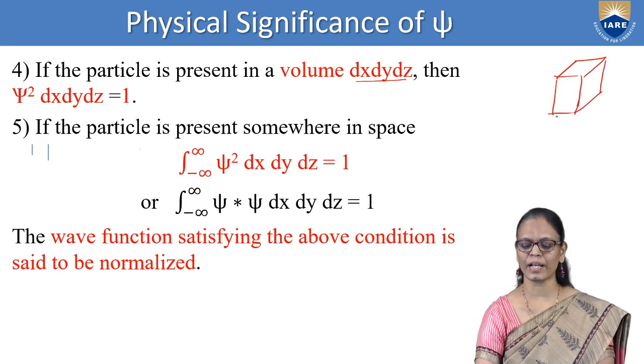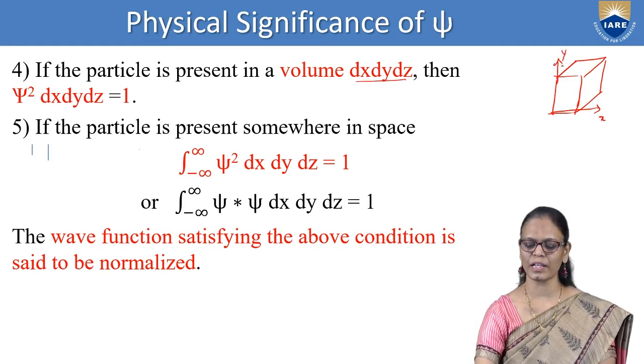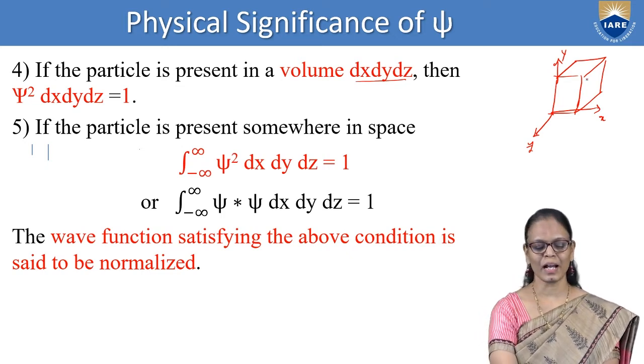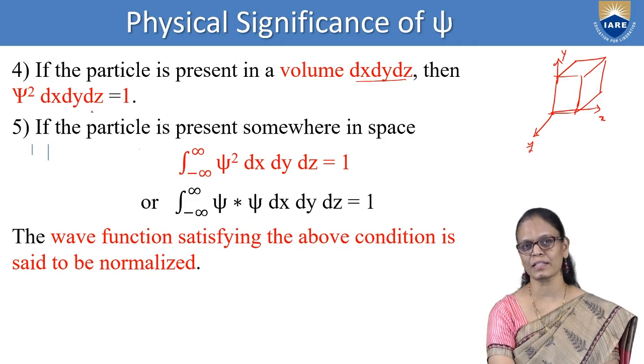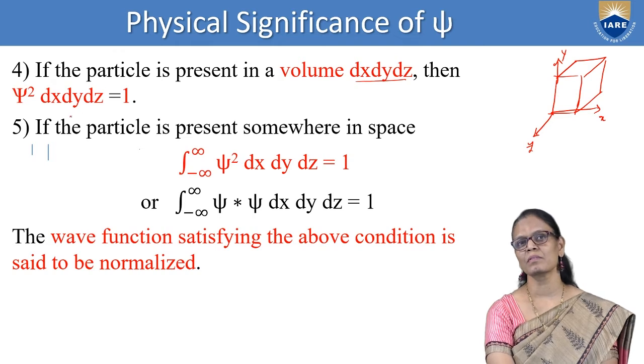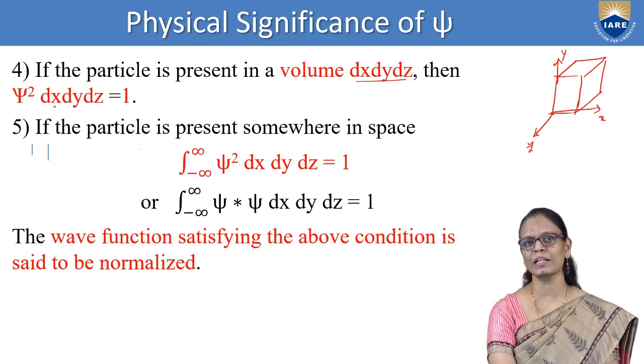The particle is located inside the box. So I denote these three characteristics. When I have to describe that, I will take psi square with respect to dx, dy and dz. And psi square is always giving us the probability. What is the probability of finding it inside the box? It is 1.